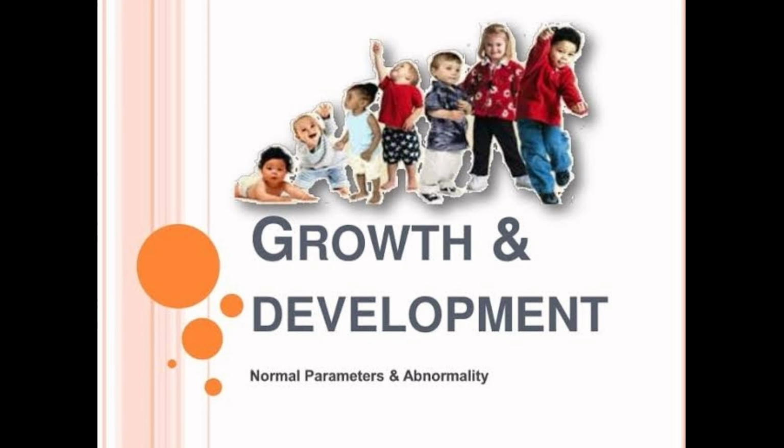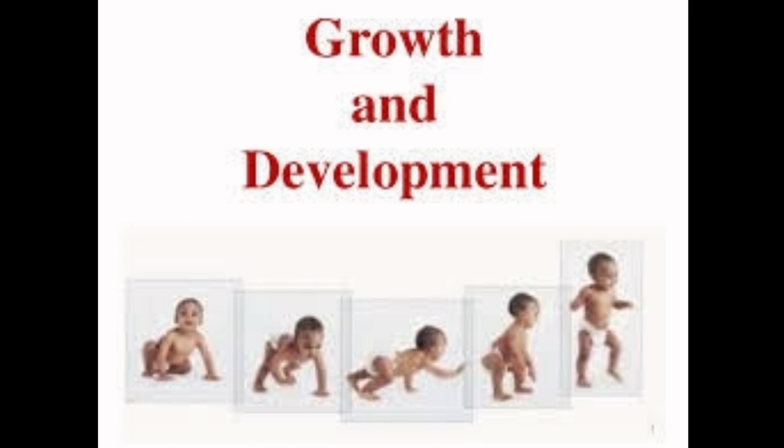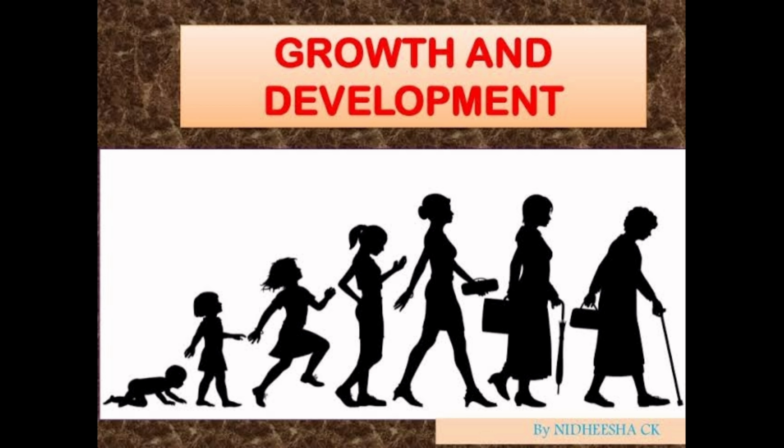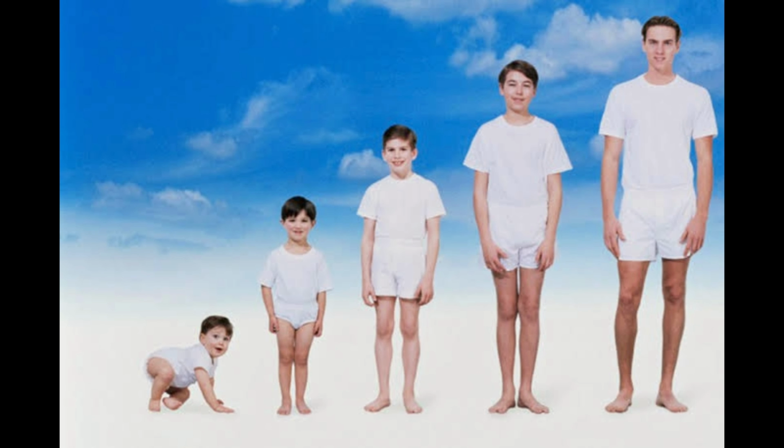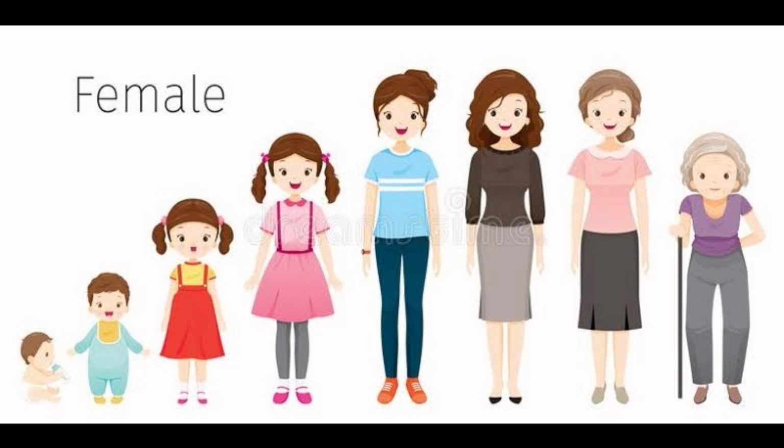Now we are going to see growth and development in humans, and in your book it is 14.1.2. Children, you may have observed infants growing up and wondered how a small child grows into a big individual. In this section, we are going to see all these things. See children, development and growth bring about various changes in the body. You may have noticed various changes taking place in the body.